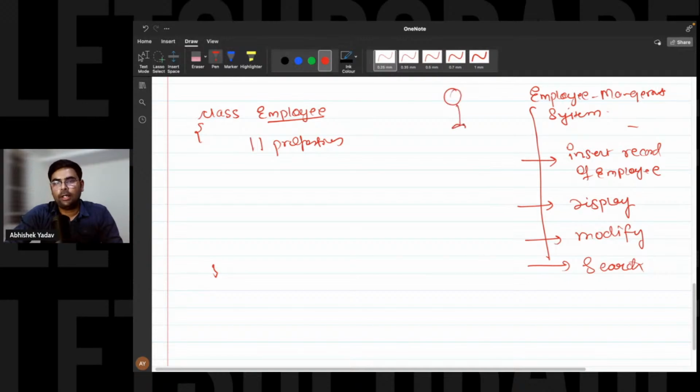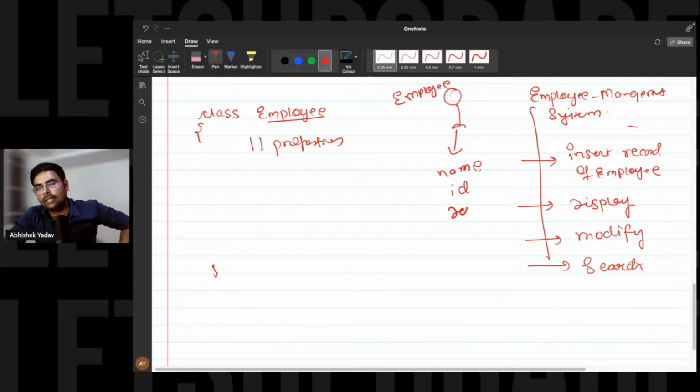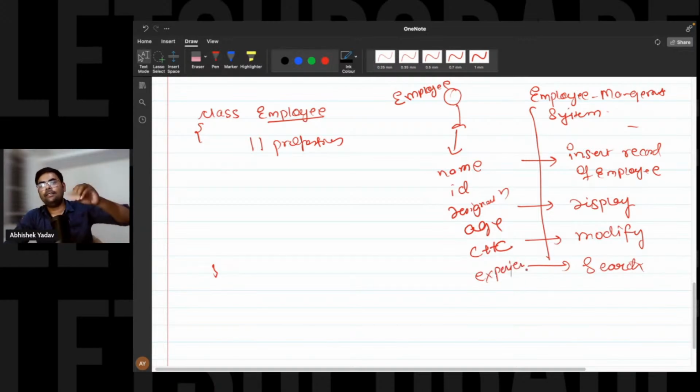If this is an employee in some company XYZ, then this employee will have some name, some ID, and some designation also, right? Similarly, the employee will have age, CTC, and experience also. How much experience he has in this company, right, everyone?